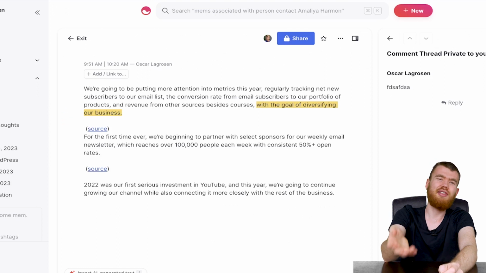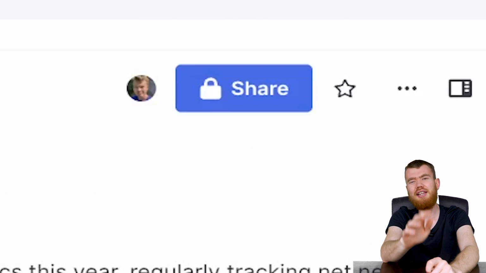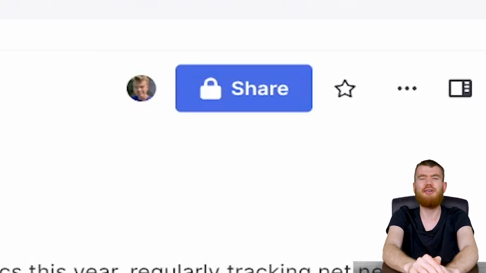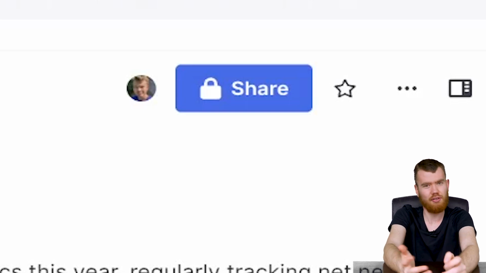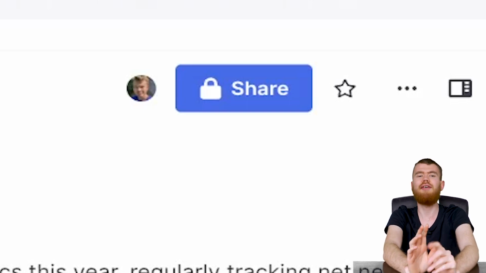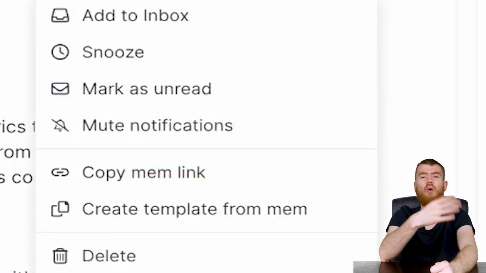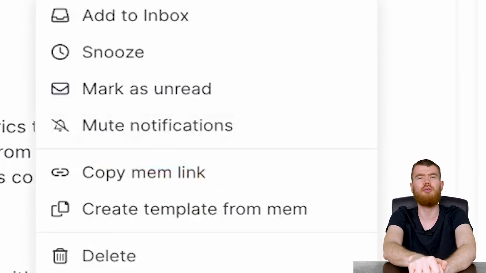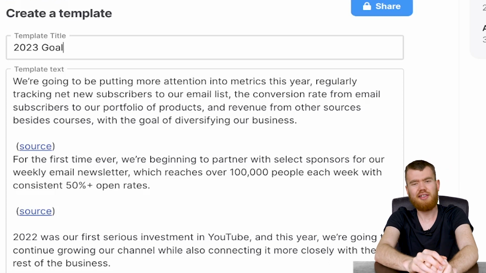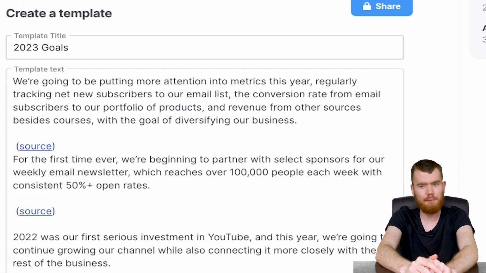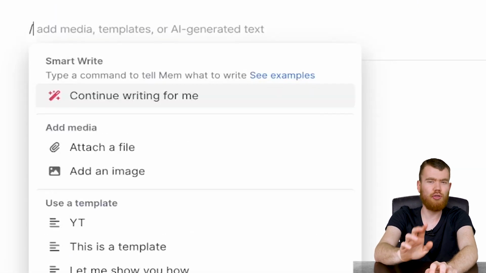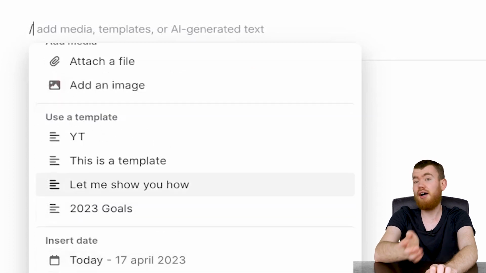But aside from just text and formatting, we got this big blue button right here where you can share and publish this note to anyone you like. And via this note, you can also add the note to your inbox and often also create a template out of this note. You immediately come to this menu right here where you can save this as a template, and then whenever you hit / on computer, you can add this template again.